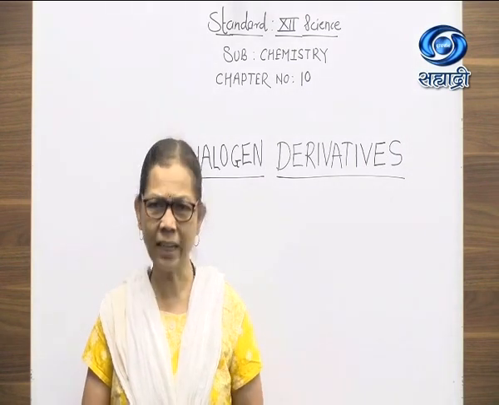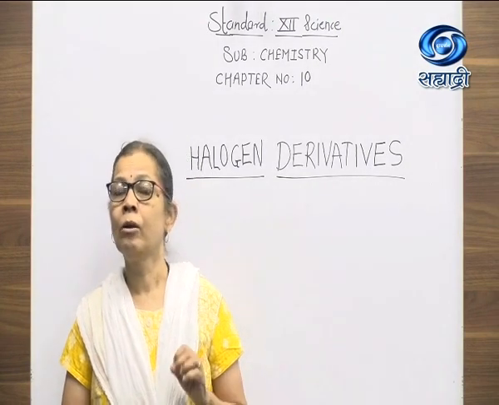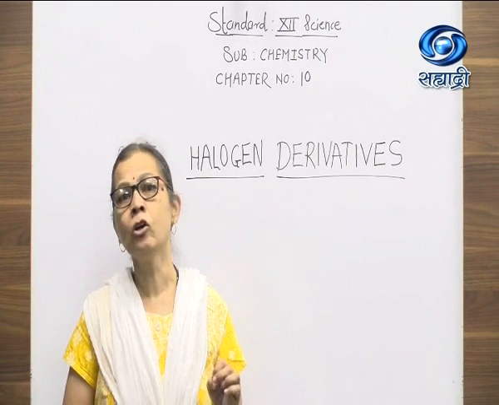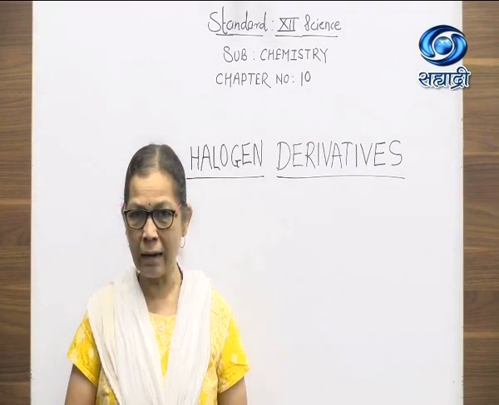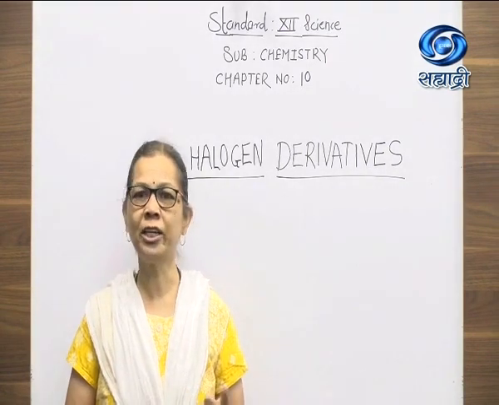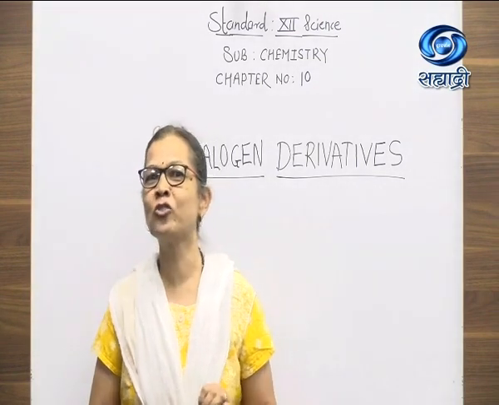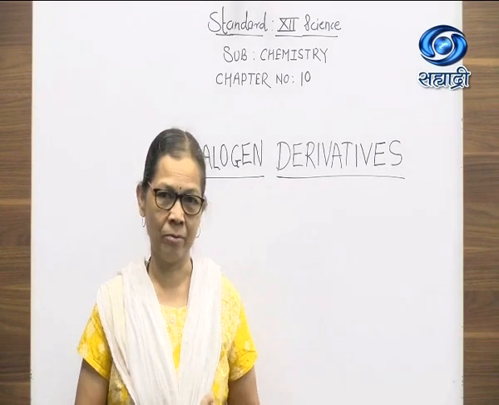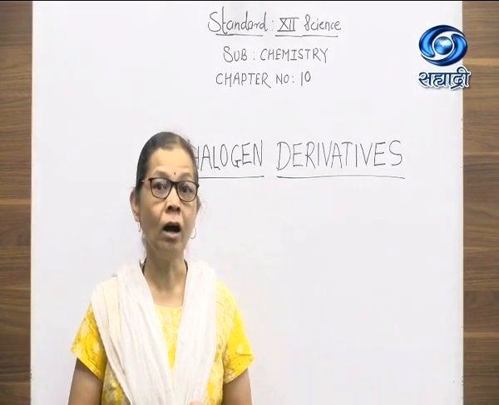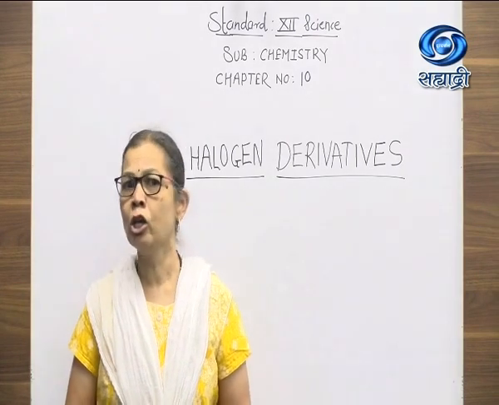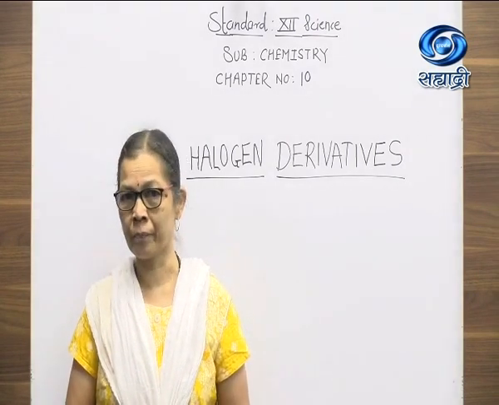You have already studied in class 11 the preparation of alkyl halide from hydrocarbons, that is halogenation of alkane and addition of hydrogen halide to alkene. We have seen a new method for preparation of alkyl halide using alcohol.